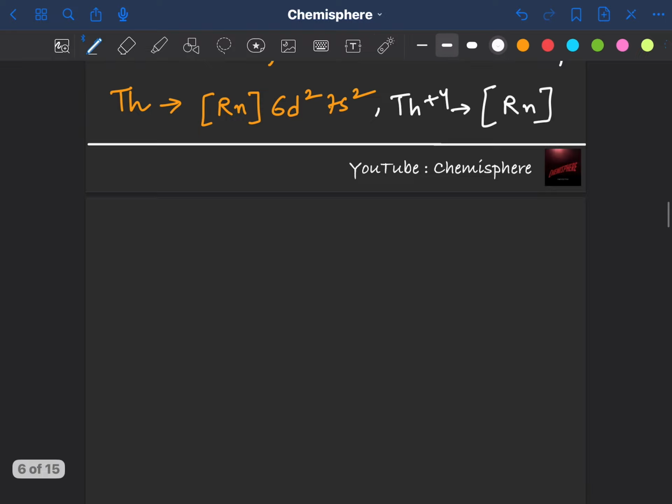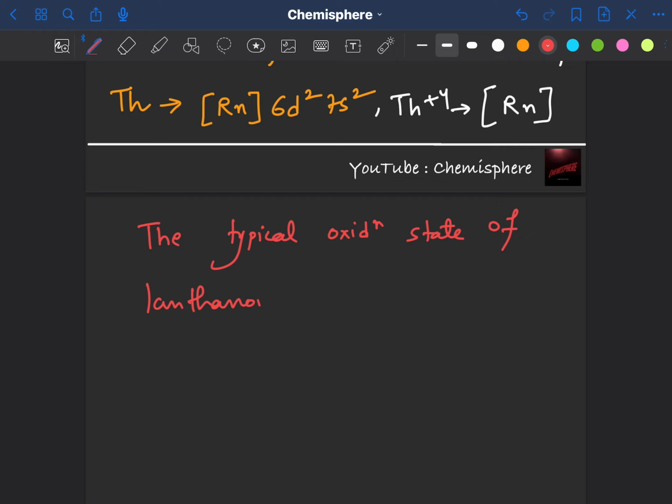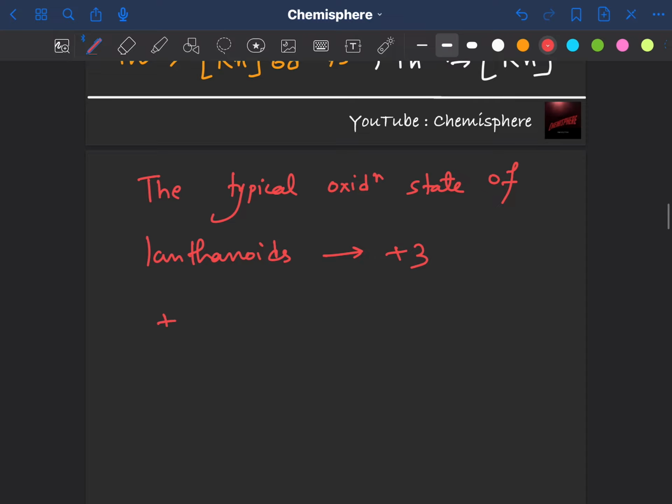So in general, we should know that the typical oxidation state of lanthanoids, or the most stable oxidation state of lanthanoids, is +3. So this is the most stable state for all of them. They also show +2 and +4 by some of them. Okay, I will explain why.